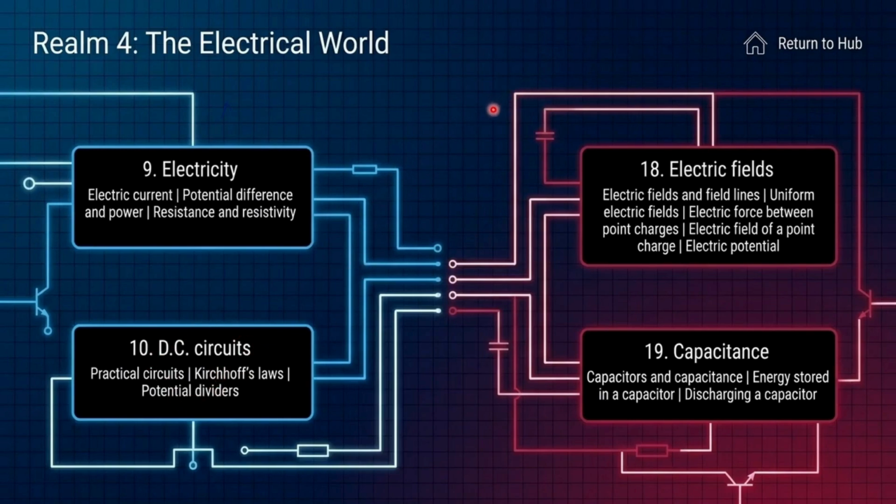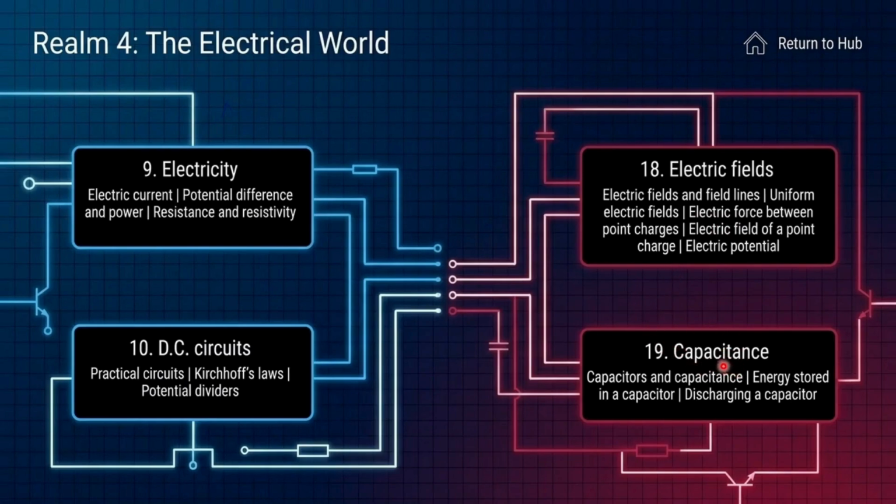Now, go on to A level physics. In A level physics, we have electric fields. So, electric fields and field lines, uniform electric fields, electric force between two point charges. This topic I already covered in my past video. You can check it out. Now we have the electric field of a point charge and electric potential. In this part, we deal with electric charge and its properties, electric field, like that.